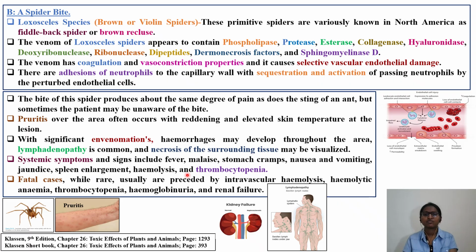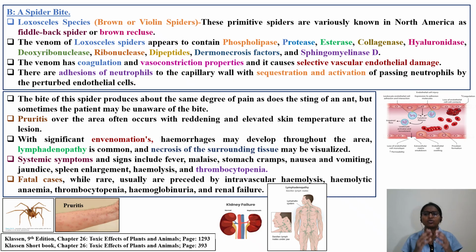Fatal cases are very rare, but they are preceded by intravascular hemolysis, hemolytic anemia, thrombocytopenia, hemoglobinuria, and kidney failure. These are the reasons because of which a person might die from a spider bite.